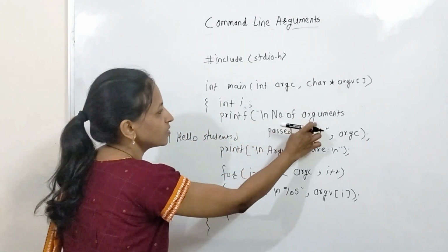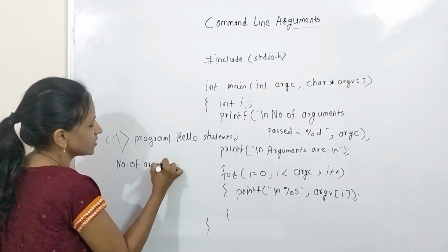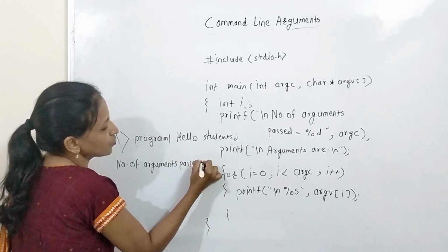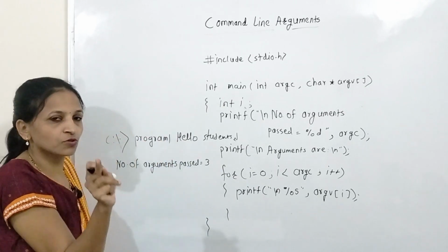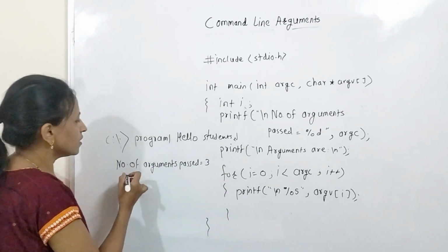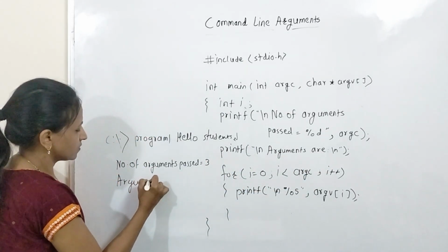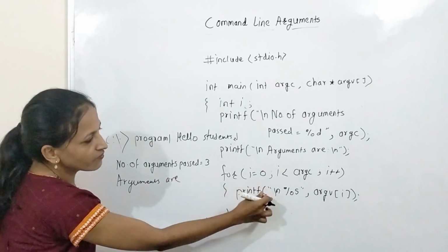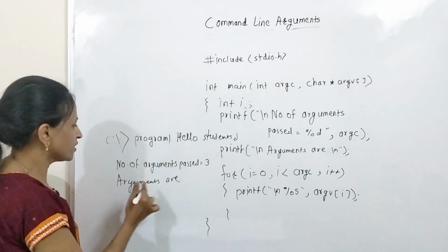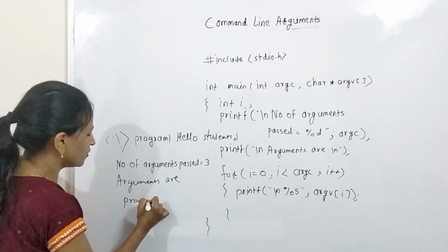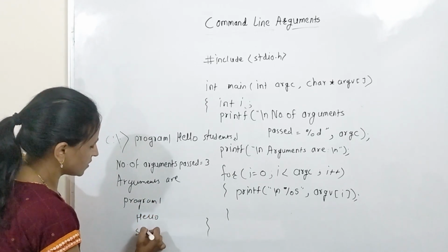See, first you will get the number of arguments passed equal to 3. Of course it will count the program name also, always keep in mind. Then here it will give you a message like arguments are, and then one by one all the arguments from 0 to argc minus 1, it will display all the arguments one by one, like program1 first, then hello, then students.